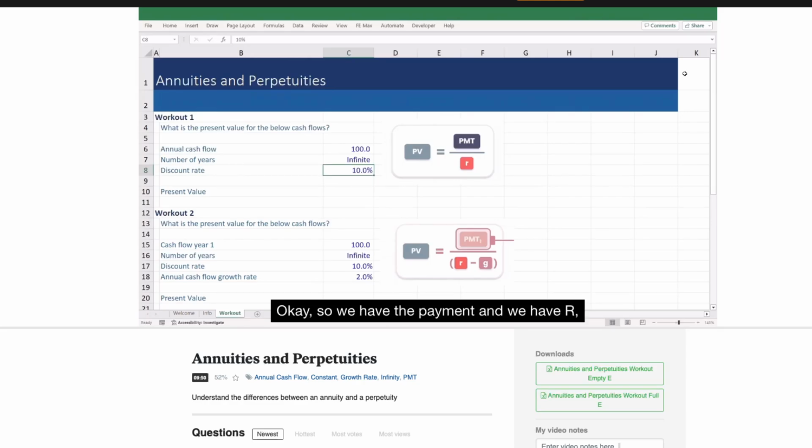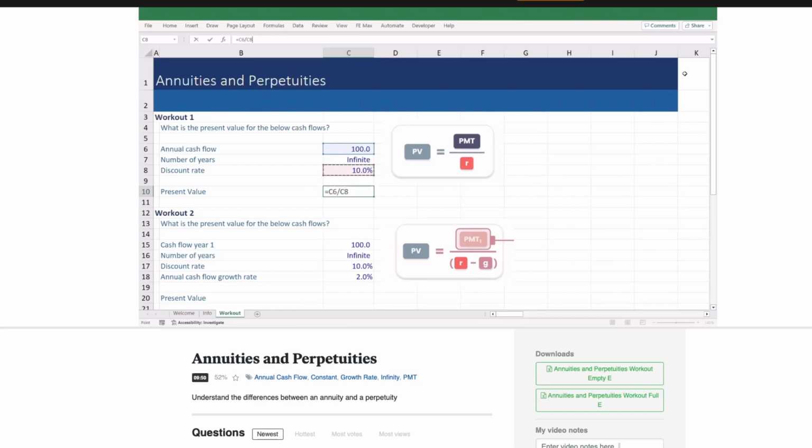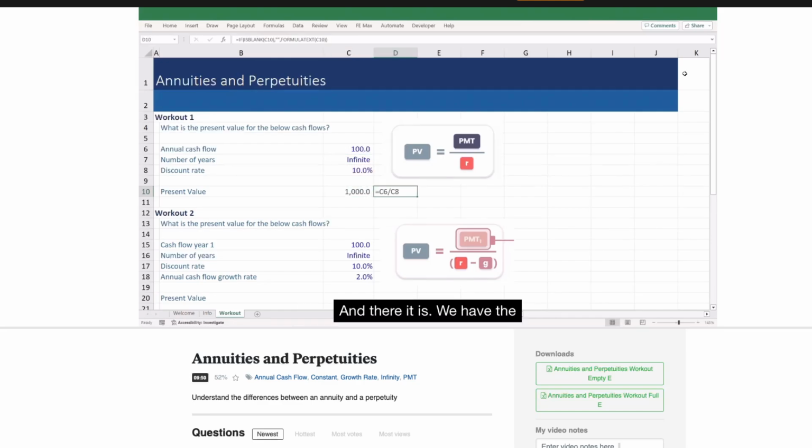Okay, so we have the payment, and we have R, and we can plug those numbers in. And so then we can say equals, we can take the payment or cash flow, and we divide it by R. And there it is. We have the present value of that perpetuity. And that makes sense because if you had 1,000 in the bank account today, and that bank account had a yield of 10%, then that bank account would then pay out 100 every year forever.